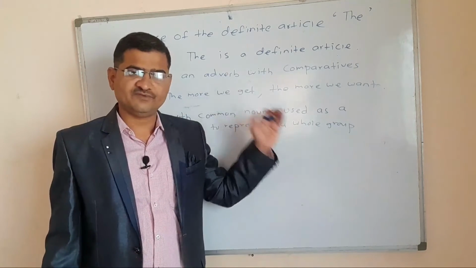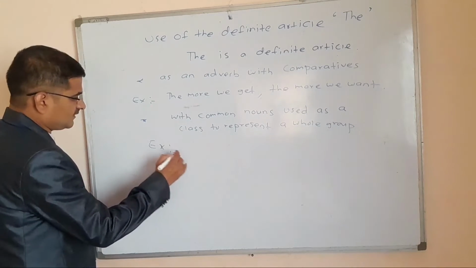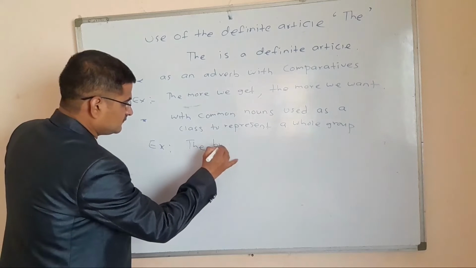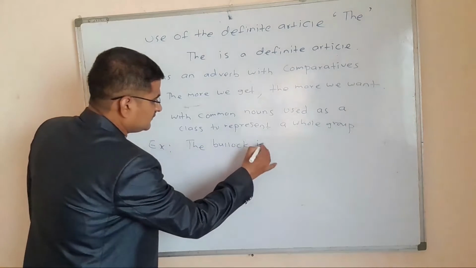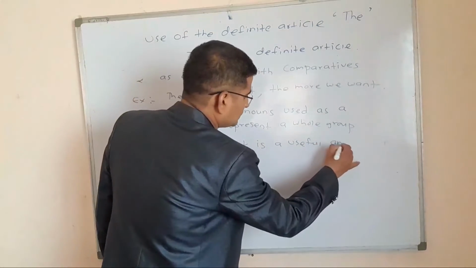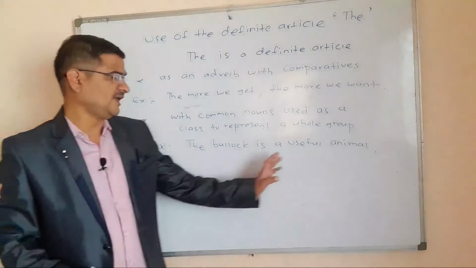So we use the definite article the also here. See here examples, the bullock is a useful animal.